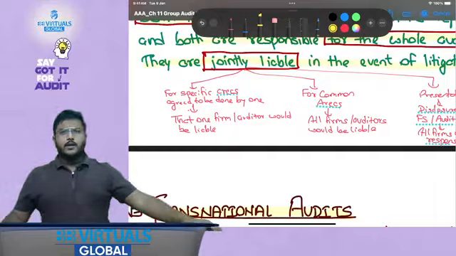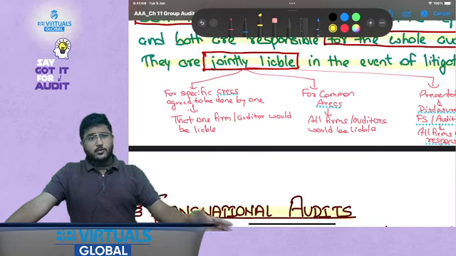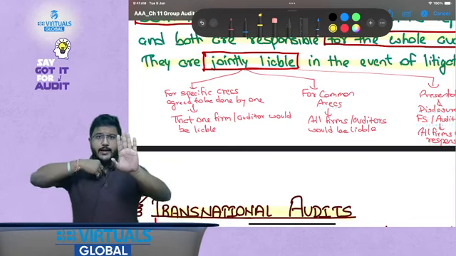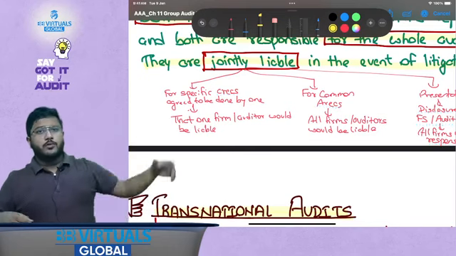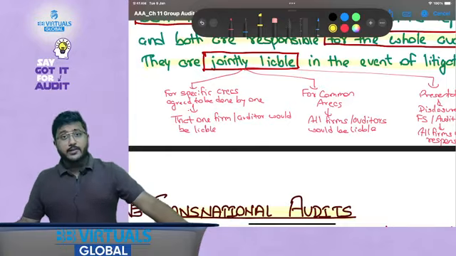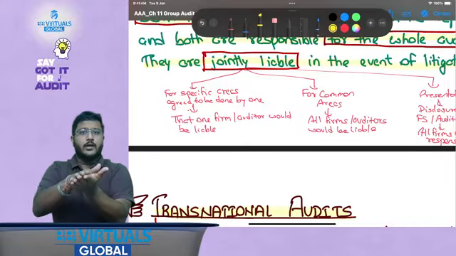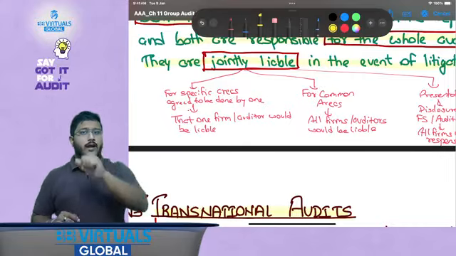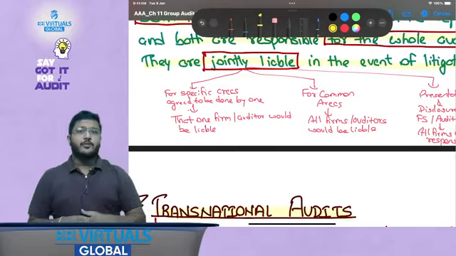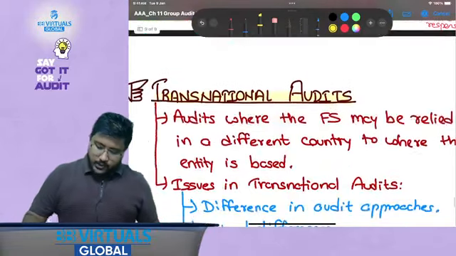For example, let's take the example of Reliance Industries Limited. Reliance Industries Limited attracts foreign investors also. So this audit report that we are signing in India would be relied upon by people from a foreign country also, right? So this would be called transnational audits. Where a report generated by one country, one jurisdiction, would be evaluated by people of different jurisdictions, okay? So that is very important.